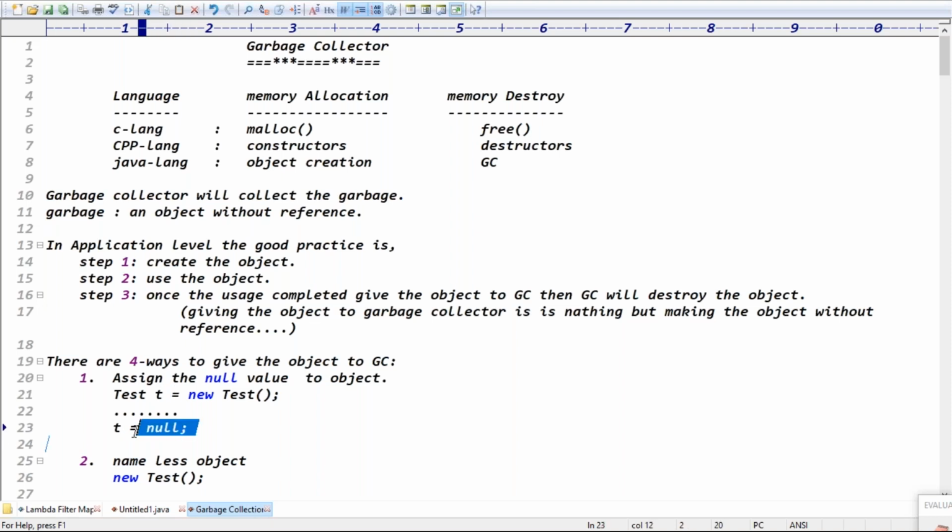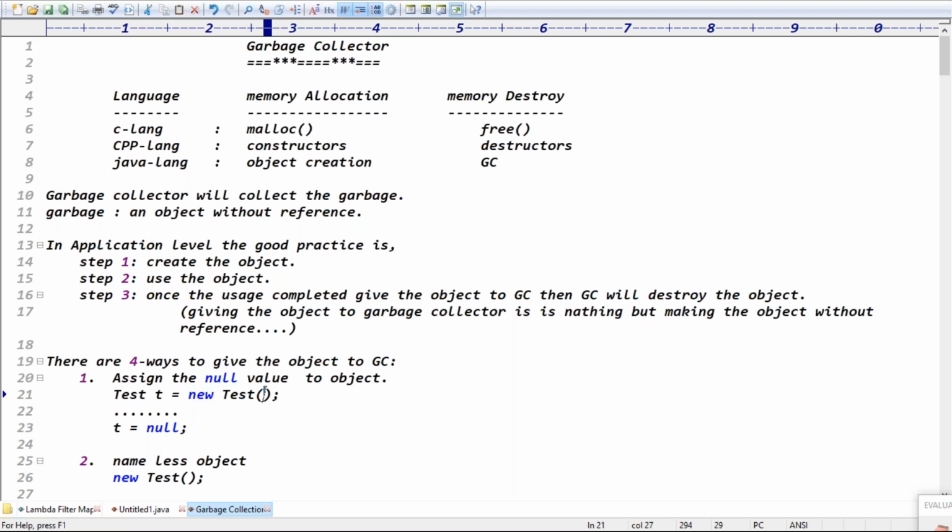Then does this object contain any reference now? There is no reference, right? Because now t is pointing to null. If t is pointing to null, then this object has no reference. Then this object is eligible for garbage collection, guys. So once you assign the null value, your variable is pointing to null, so the main object doesn't have any reference. Then this object is eligible for the garbage collector, guys.